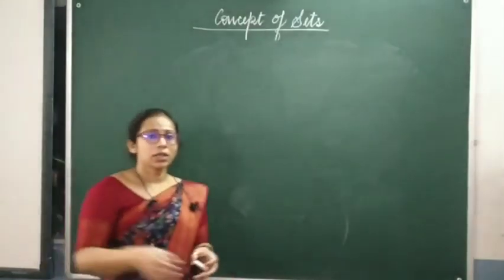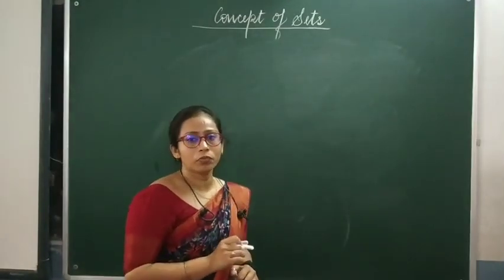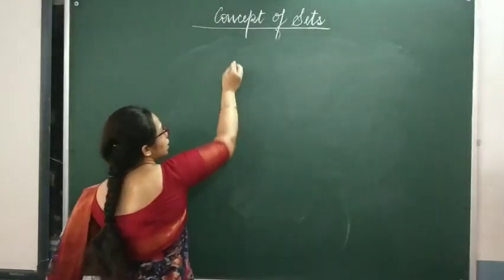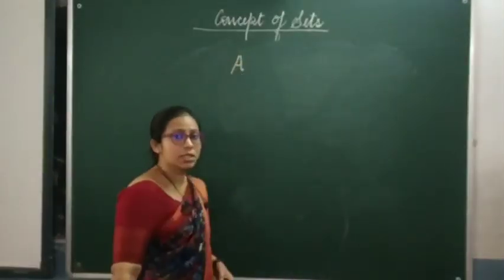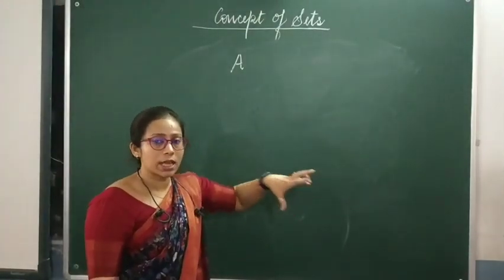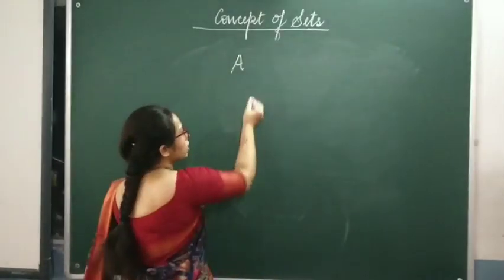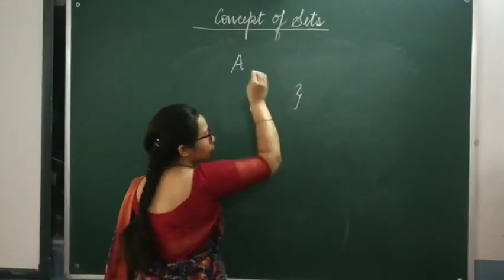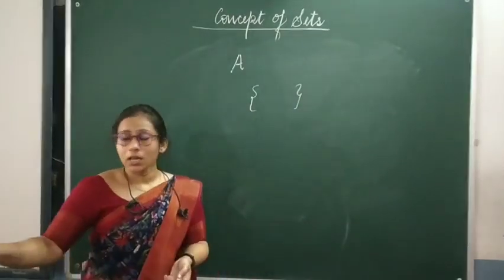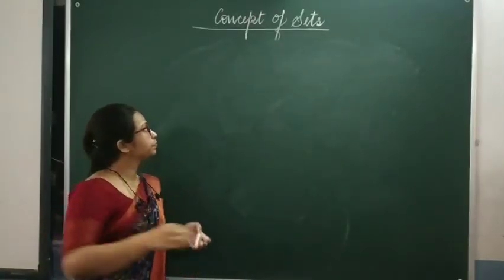So students, we name the set with a capital letter. When we say a set A or a set B, we always represent the set by a capital letter. And the elements of the set, that means whatever objects belong to the set, are always written inside curly brackets.